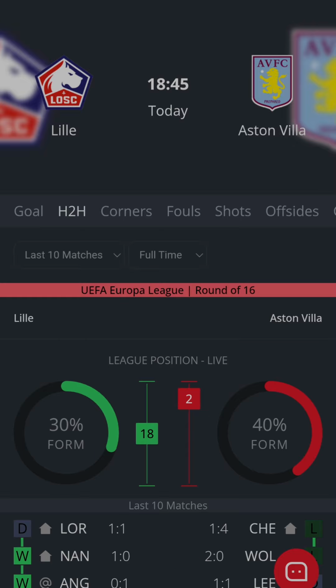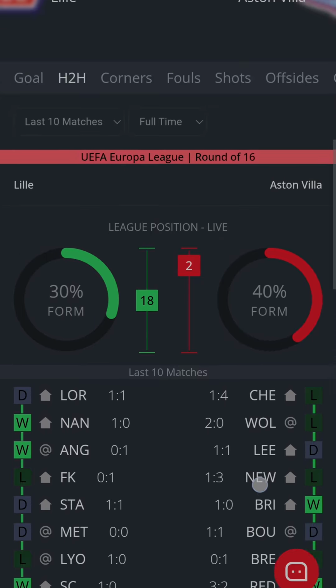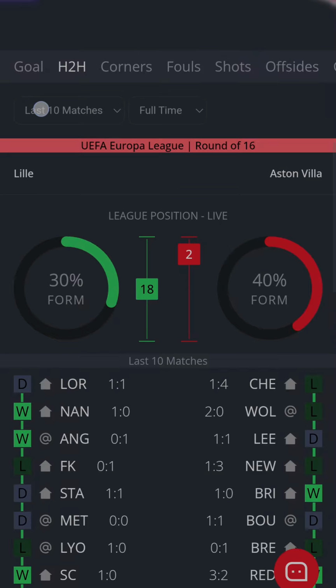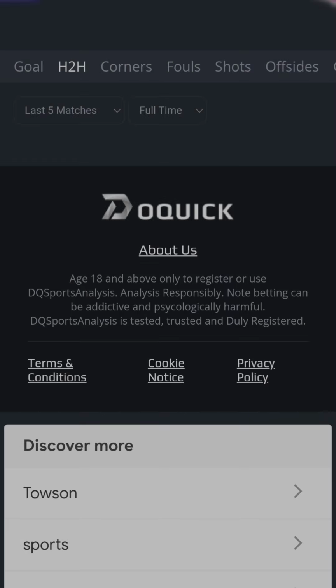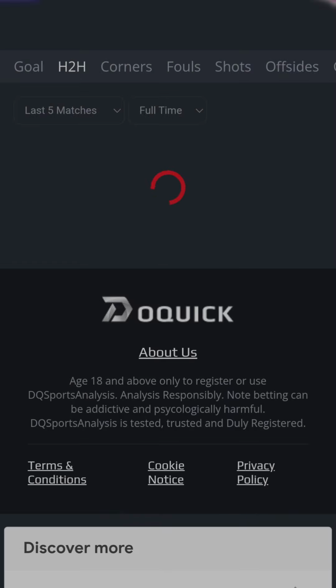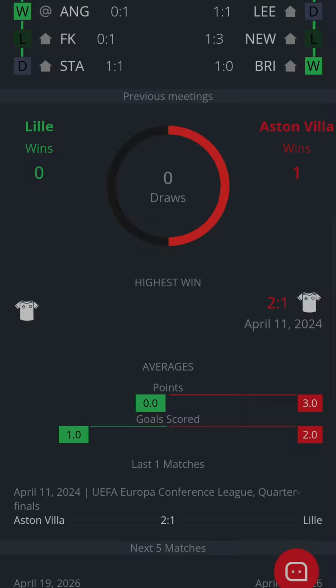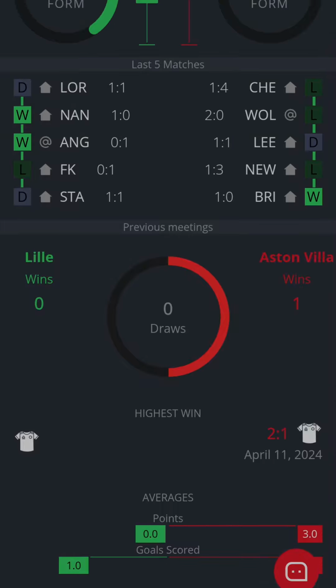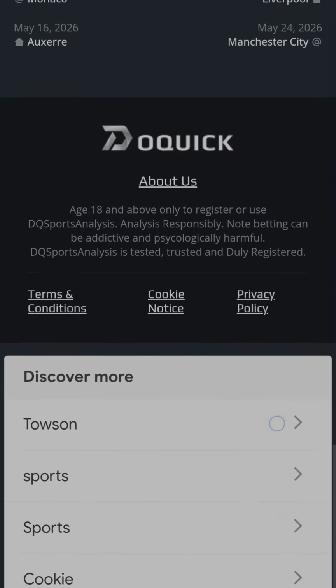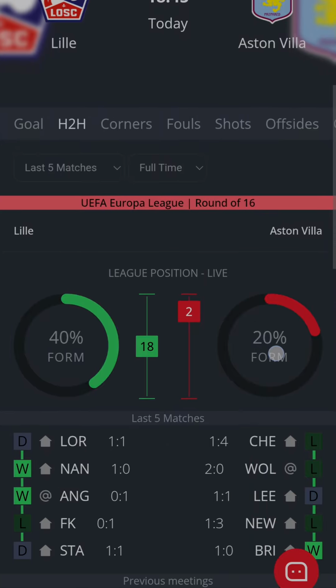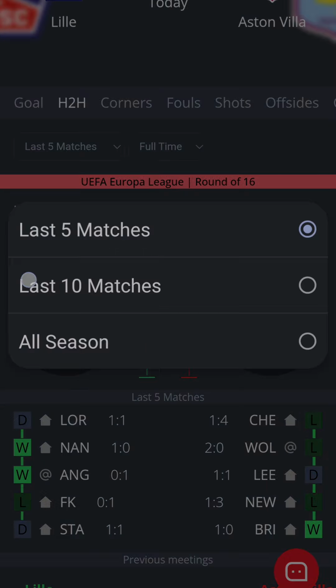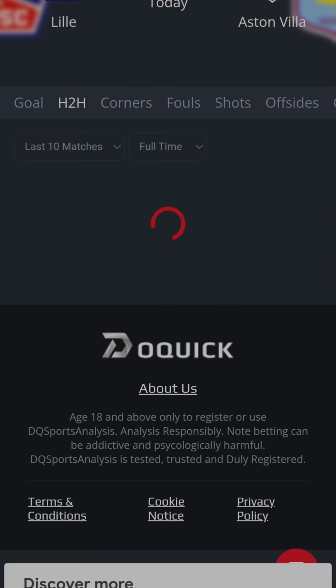If you don't look at their last games, you look at their H2H. This is H2H for their last 10 games. Look at H2H for their last 5 games. You can see that their form is 40-20. They are not really on form, both of them. Aston Villa has won 1. Alright, so this is the analysis for their last 10 and their last 10 H2H games. Look at their last 10 games.